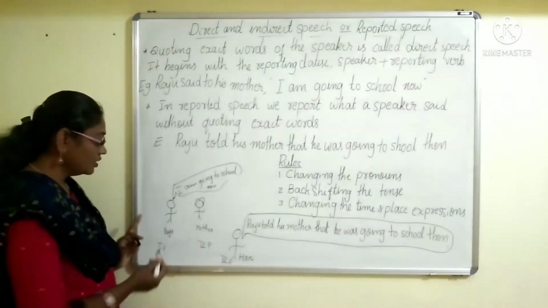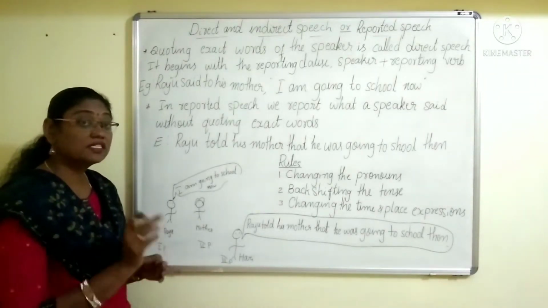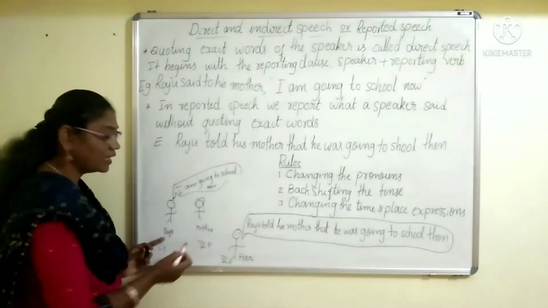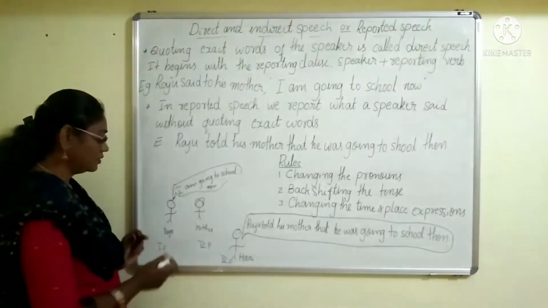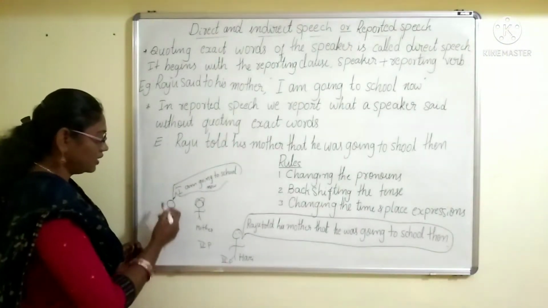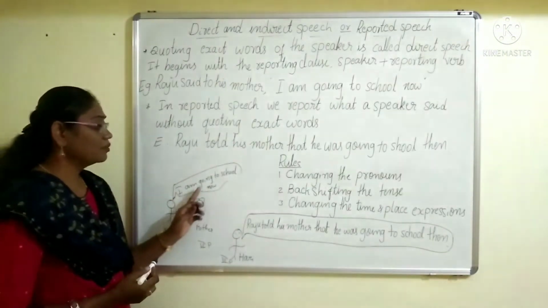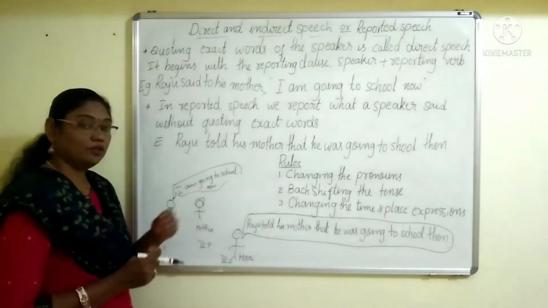Here Raju is the first person, who is the speaker. Mother is the listener. This is the second person. So here Raju is saying, "Mom, I am going to school now."